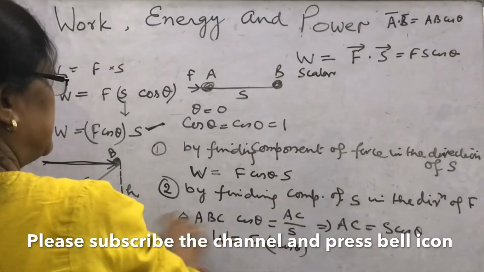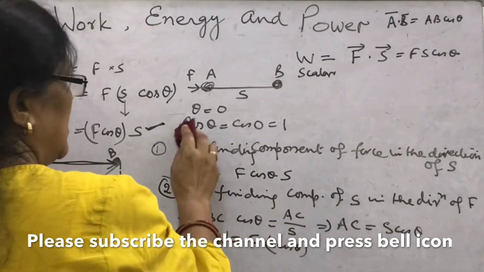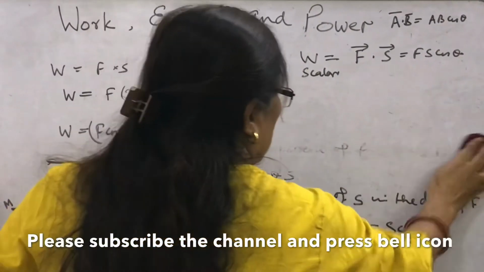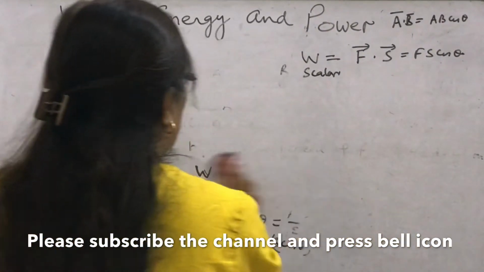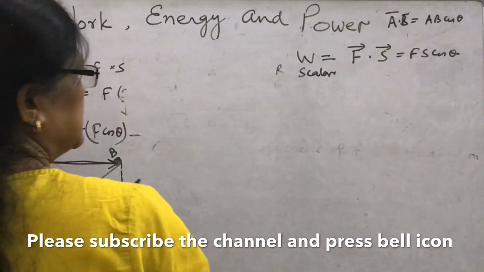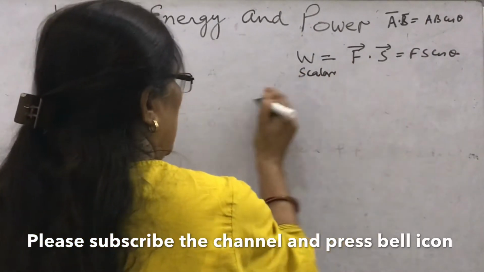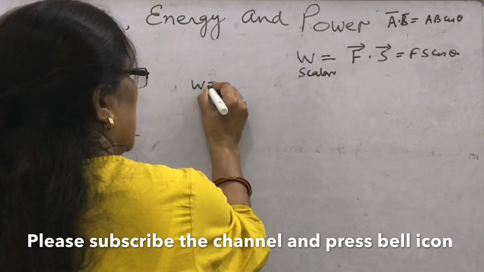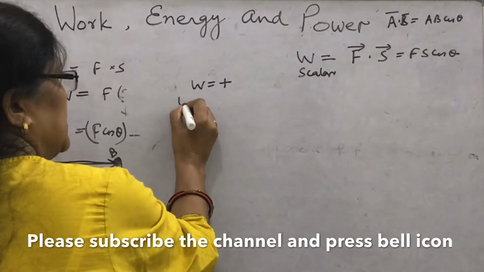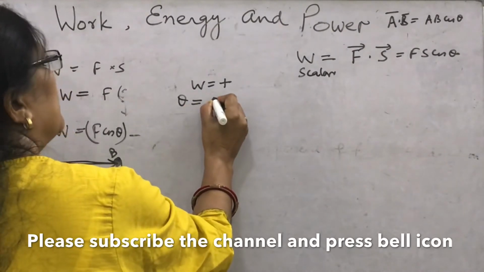So we have seen what is work. Now how will you find how much work, in what direction, when the work is positive, negative, 0? Now you can find simply. First of all, you take when work is positive. What is the positive value for work?